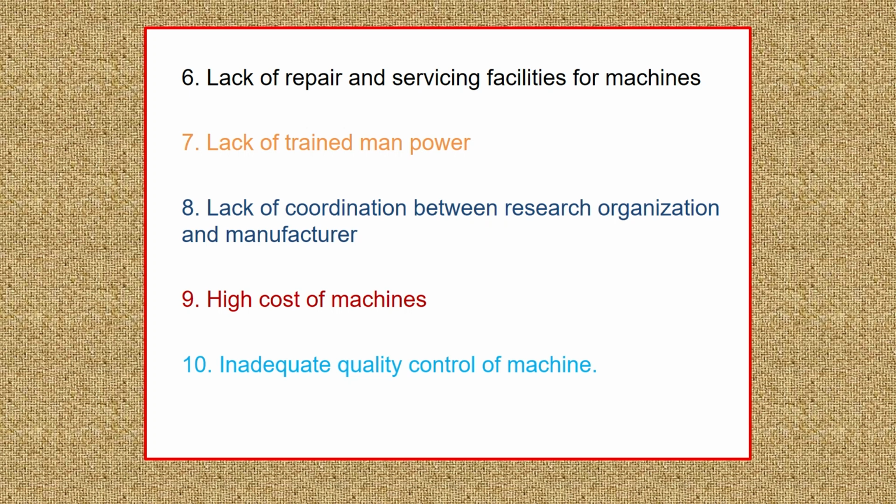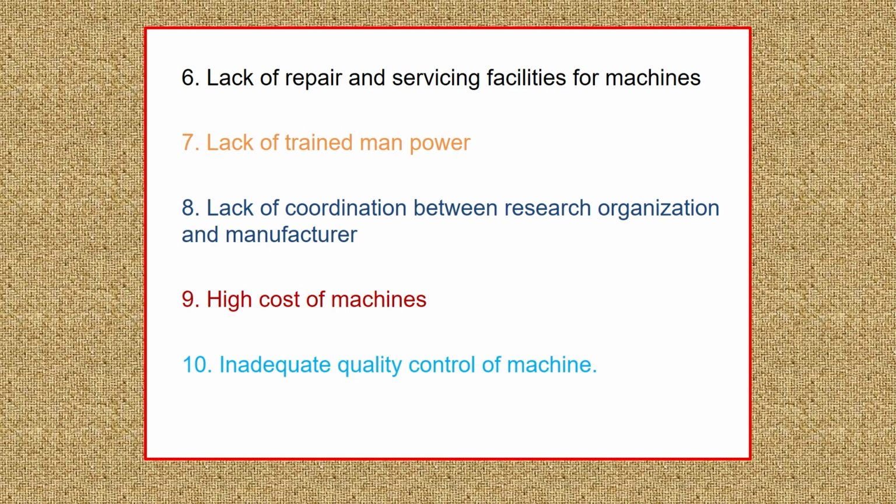Again, there is the high cost of machines. Some machines are too high in cost. Drones come at 8 to 10 lakhs per unit, where they can carry only 10 kgs of weight. For a combine harvester, you need to invest at least 20 lakhs per machine. That's how everyone can't afford those machines. So another reason limiting the level of mechanization in India is the high cost of machines.